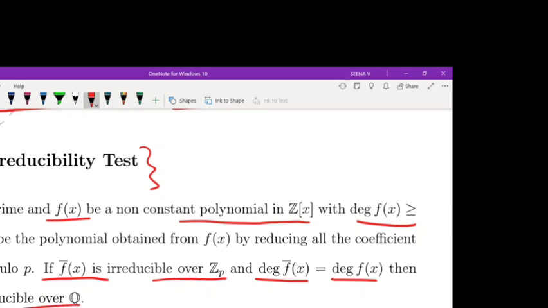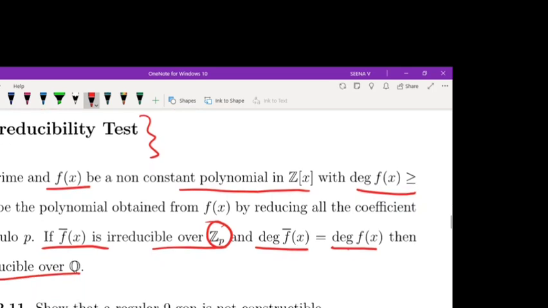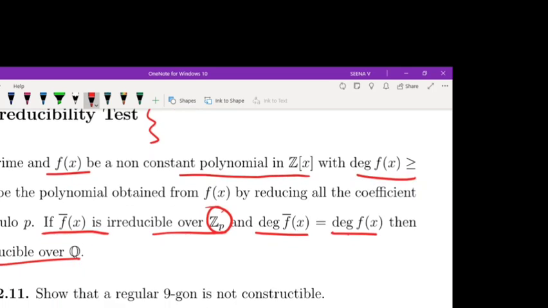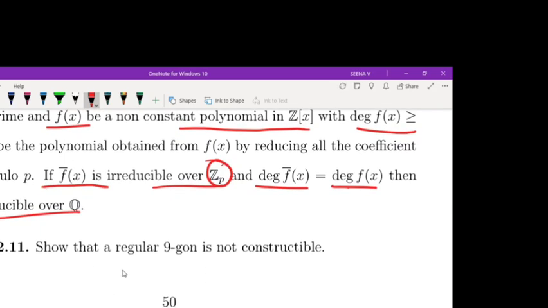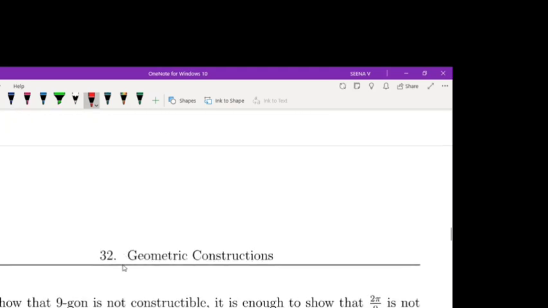If f bar x is irreducible over set P, and the degree of f bar x equals the degree of f of x, then f of x is irreducible over Q. That is the result. So, using this result, we are proving a regular 9-gon is not constructible.